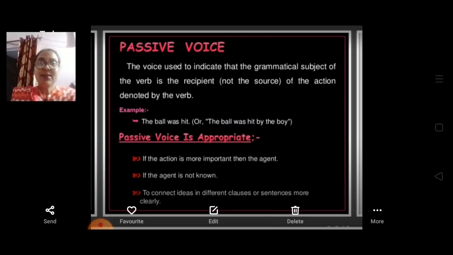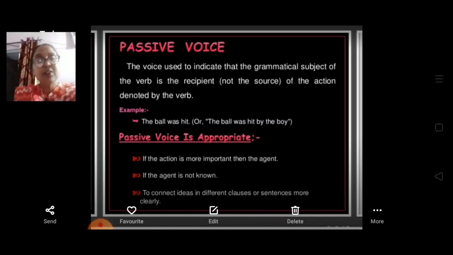I'm going to give you a few more examples of passive voice. First of all, we should know in simple language what passive voice is. When the subject is not the doer of an action, but something is done to it, the sentence is said to be in passive voice. Only a sentence with a transitive verb can be changed into passive voice. If it is not a transitive verb, it cannot be changed.